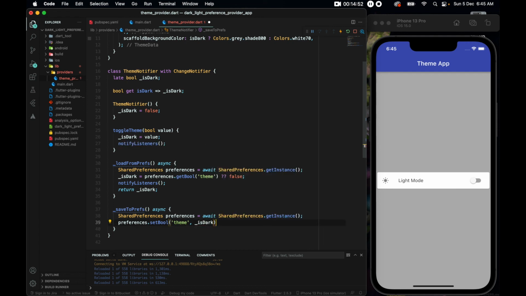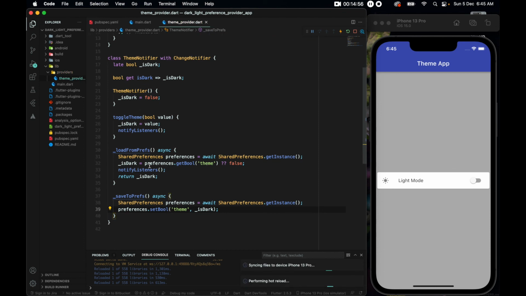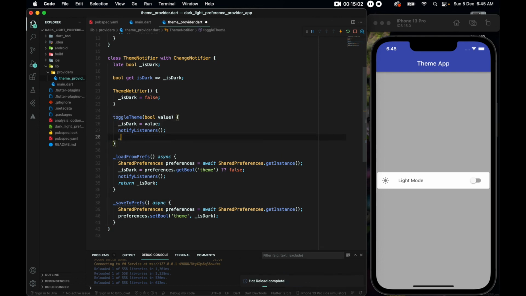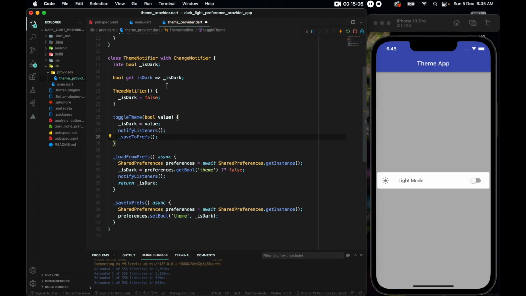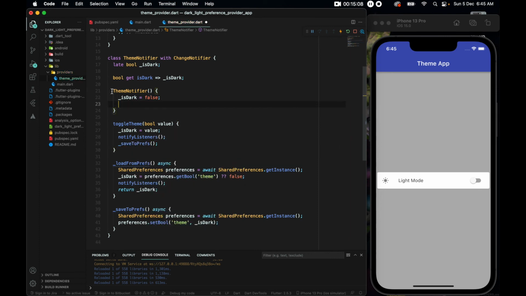So whatever isDark is, we want it to be saved. Now, when should we use each? Whenever we change something, we want to use saveToPrefs. And whenever we are loading, so in this constructor, I want loadFromPrefs to be called. And so I think we're good.